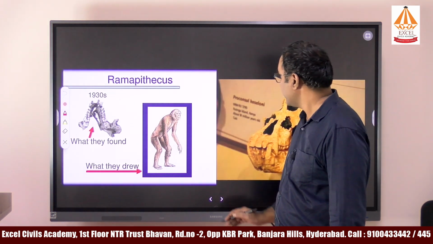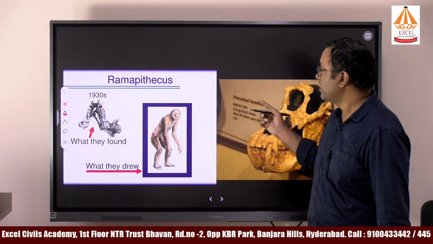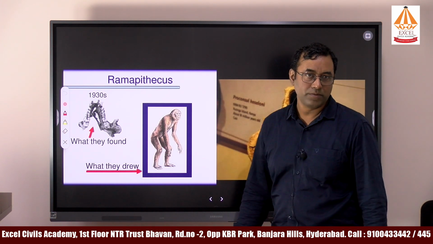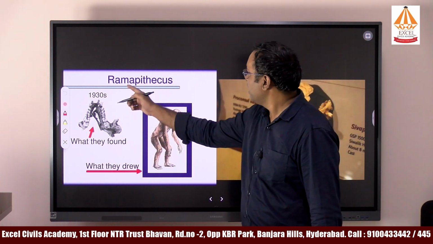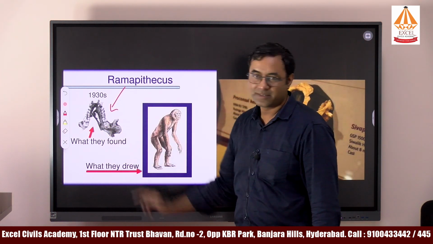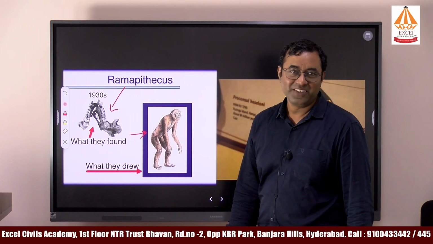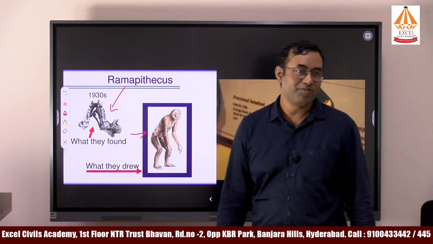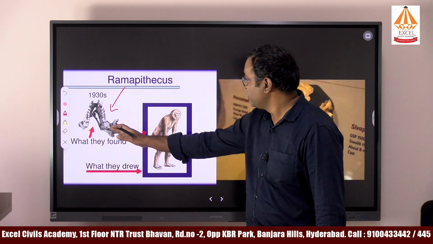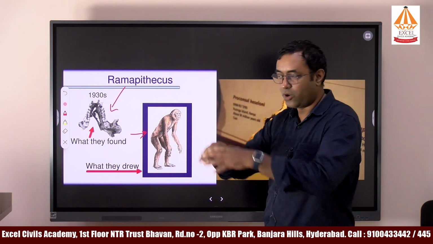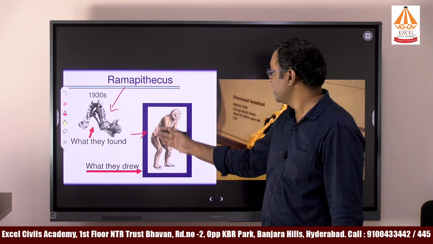After that, we also have certain fossils, okay. Like Ramapithecus, Shivapithecus and Narmadaman. These are the three fossils which have been found in India. Some of the people have criticized that for Ramapithecus, what we have got is only this one. Based on this teeth, they are drawing this diagram, okay. See, we don't get the complete fossils of every historical human being. So based on this evidence, they try to draw the hypothetical diagram of the fossils. That is how they had drawn.